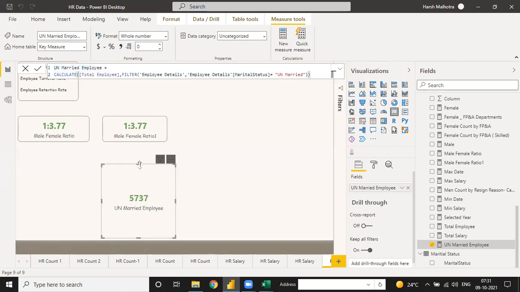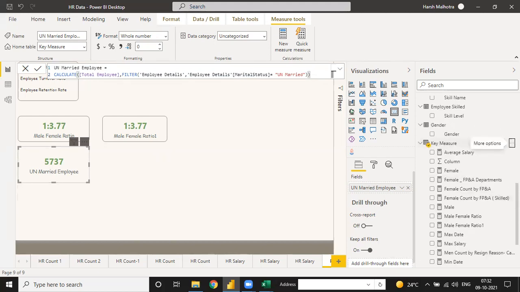See, this is your unmarried employee. So you have the total unmarried employee. But tell me, if you want only unmarried female, then only unmarried female. Here we can use a filter again in the same expression. Let me just go to the next measure.